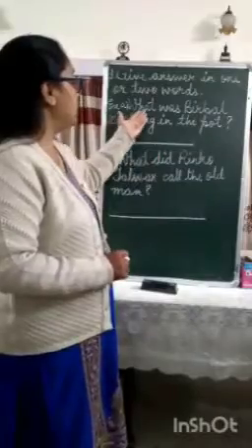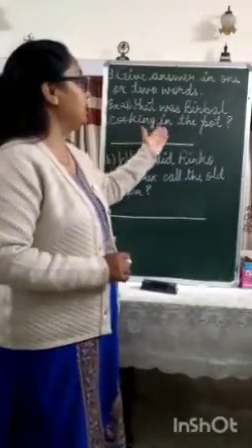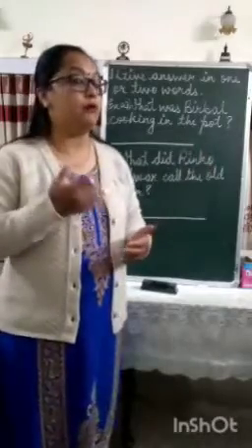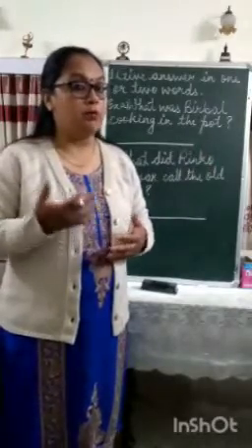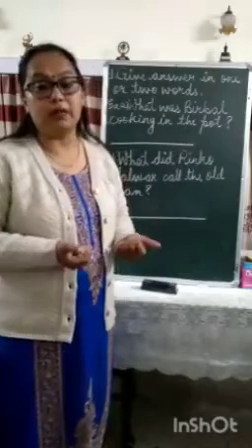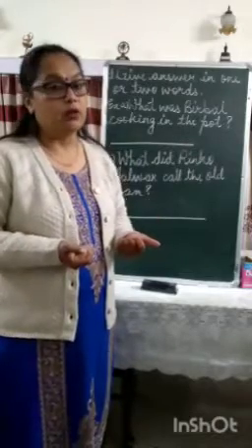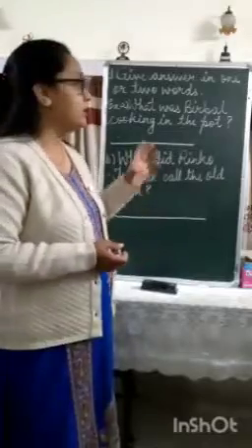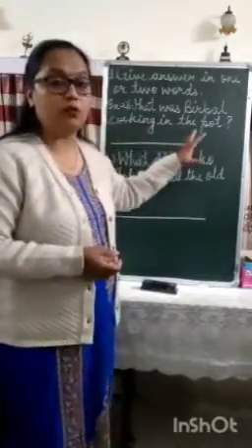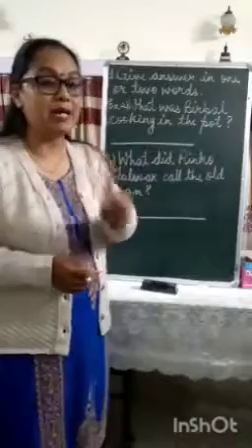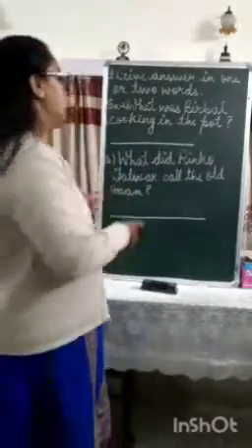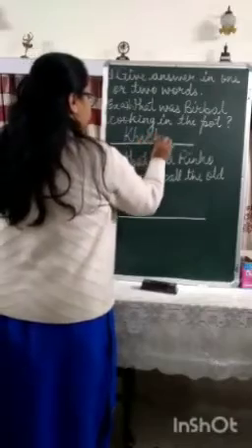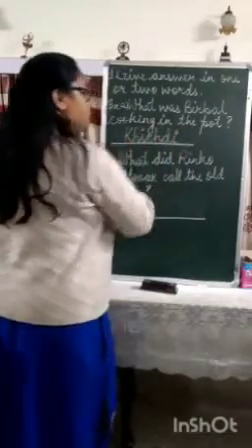Now the first question is, what was Birbal cooking in the pot? If you have read the story properly and you remember it, you will know that he was cooking khichdi. So instead of writing the complete answer in sentence form, you have to write only the main answer, that is khichdi. What was he cooking in the pot? Khichdi. So that is a 1 word answer.